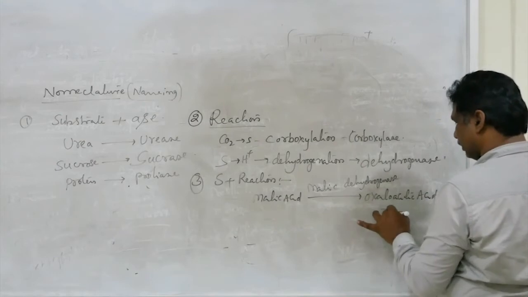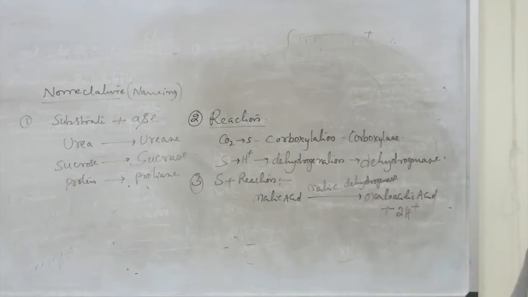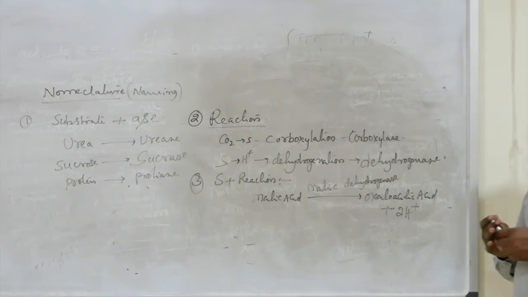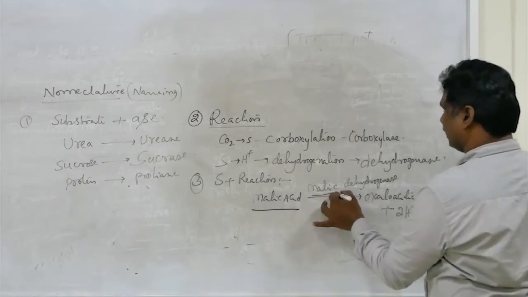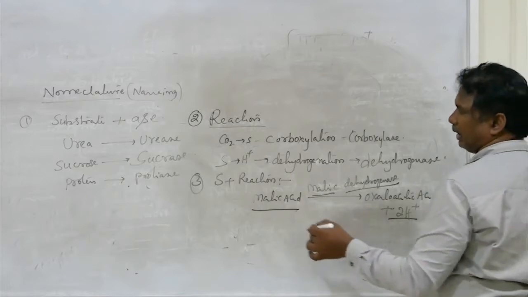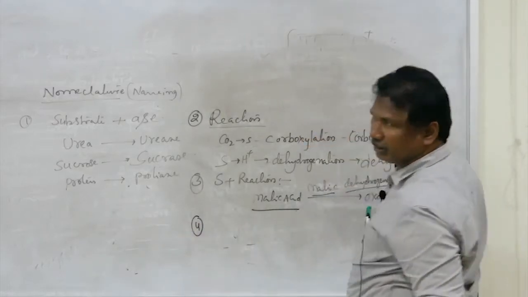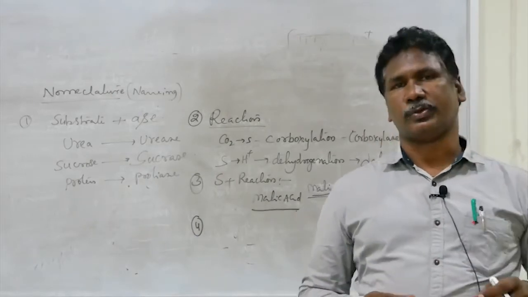Because hydrogens are lost, that enzyme is malic dehydrogenase. The substrate is malic acid, and the loss of hydrogens makes it a dehydrogenase.